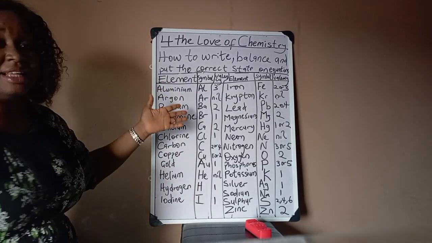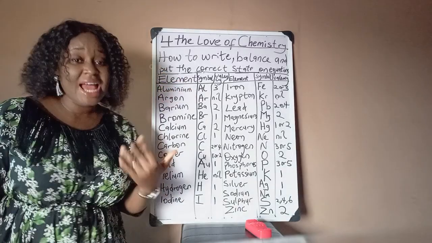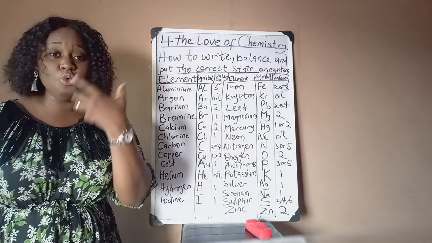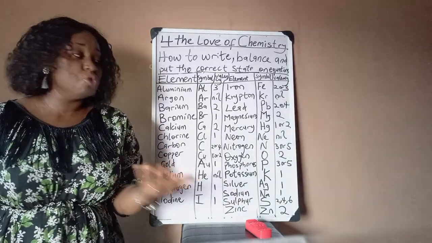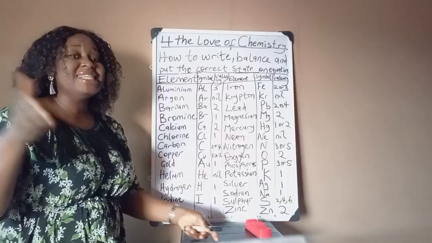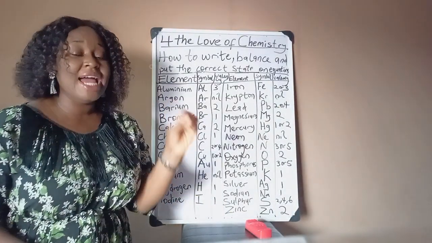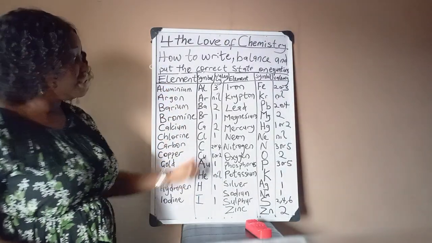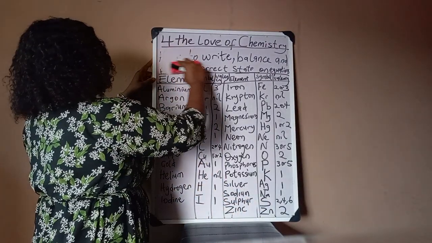So looking at this board, you can see that I wrote out different elements, majority of them, not all, but most of the elements you would see in many chemical reactions and equations you'll be asked to write, and their valencies. And the reason is simple. For you to even write any chemical equation, the first thing is to know the symbol of the element you are writing the equation for. So here we have the names of the elements and their symbol.